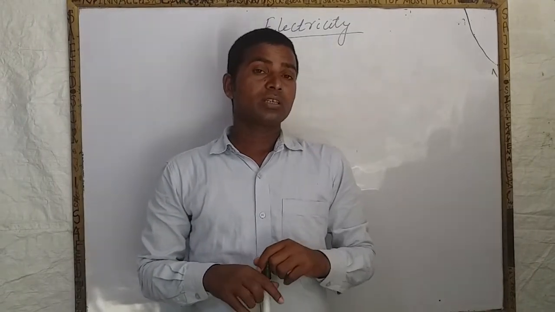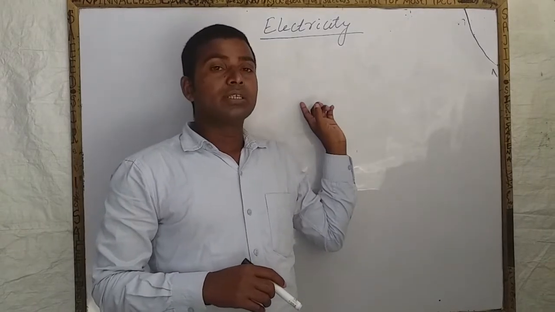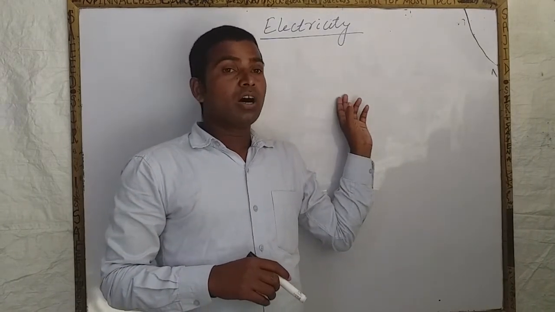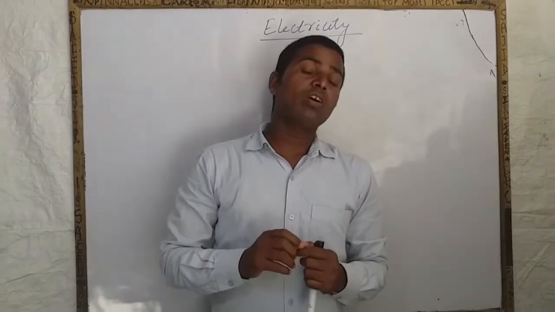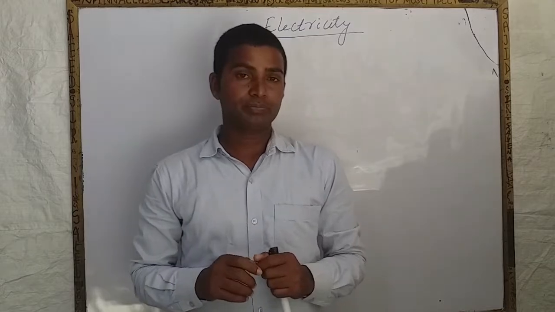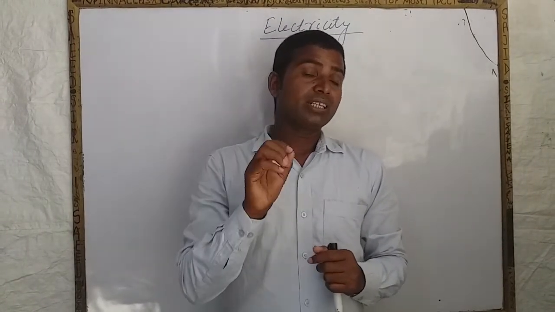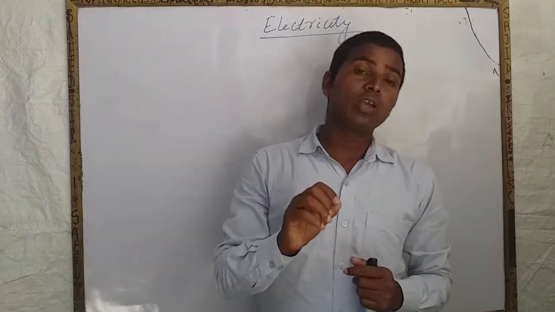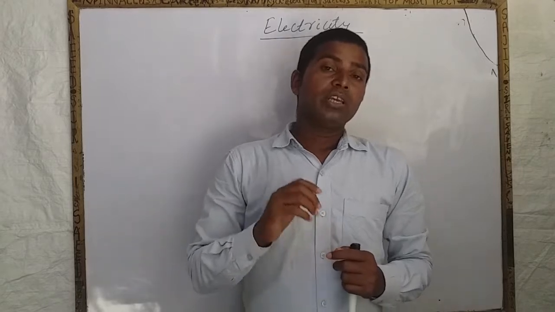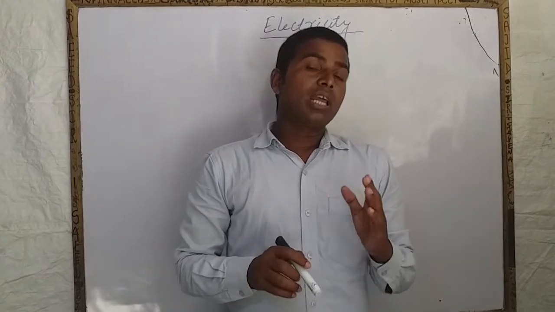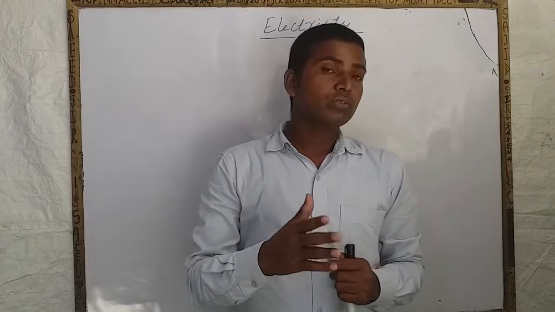The second one is that electric charge does not depend on speed or velocity. It means electric charge is independent of speed or velocity. Okay. Next important property is that electric charge does not depend on velocity or speed. It means if electrons are in motion, then there will be no change in the magnitude of charge.